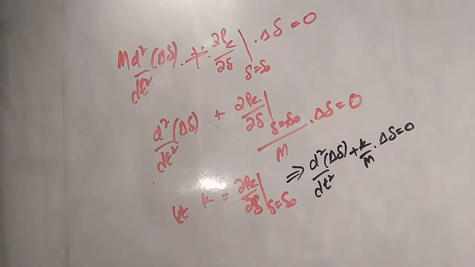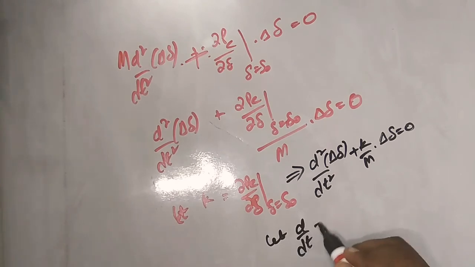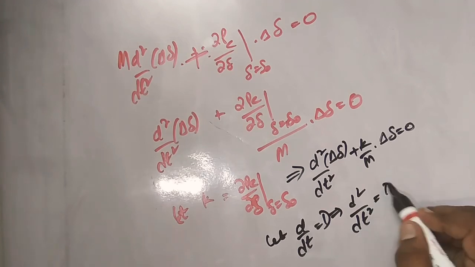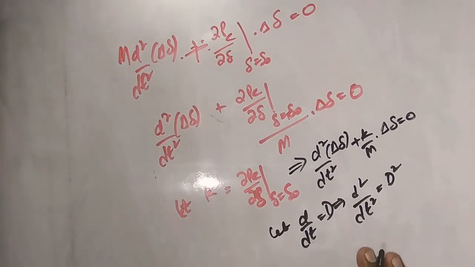As we have seen in mathematics, let d by dt equal capital D. That implies d square by dt square becomes how much? Capital D square. So I will use the same concept here for simplifying.